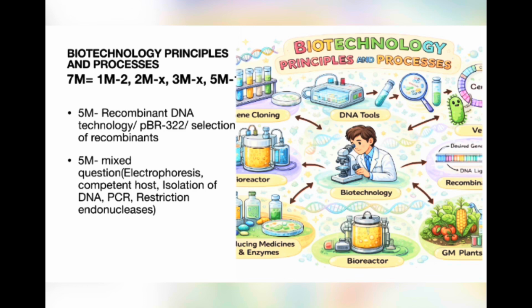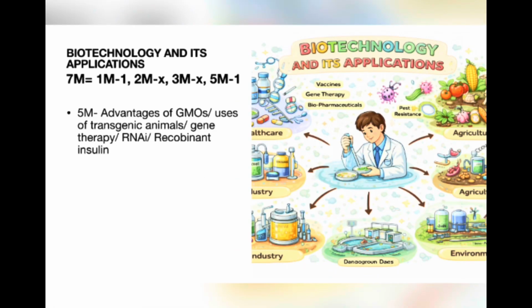I have categorized 5 marks question into 2 sets. In one set, we could expect question from recombinant DNA technology, schematic representation based question, PBR 322, selection of recombinants, and this set of question can be expected for applied question. And for mixed question, that is tabular column type question that you find in question bank, they may include the concepts like electrophoresis, competent host, isolation of DNA, PCR, and restriction endonucleases.